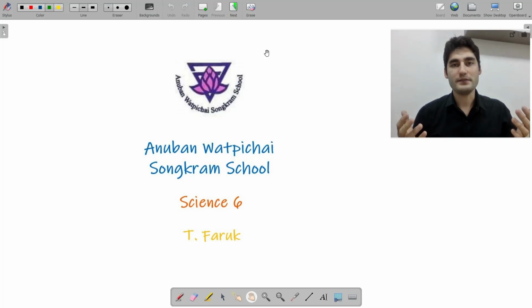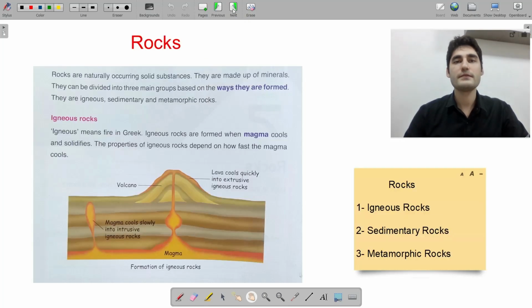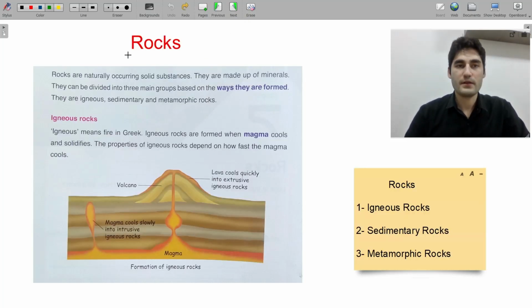Let's get started. Okay, so we are going to study science. Our topic is rocks. Let's talk about it. How can we have rocks? So let's read together. Rocks are naturally occurring solid substances.